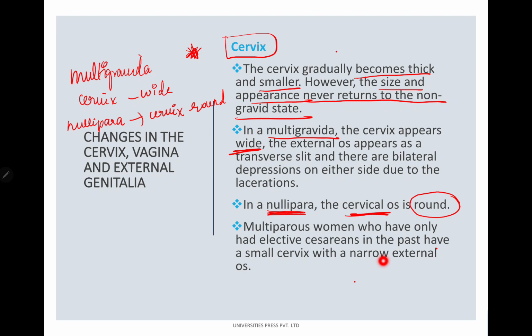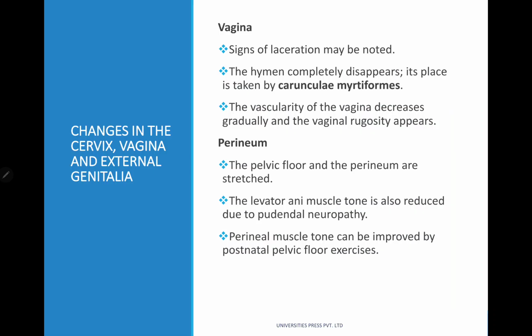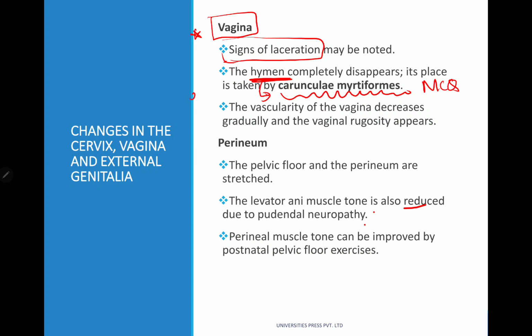narrow external os. Now, coming to the changes seen in the vagina. Signs of laceration may be noted. The hymen, a very important MCQ favorite question. The hymen completely disappears and the remnants of the hymen form a structure known as carunculae myrtiformis. Very important.